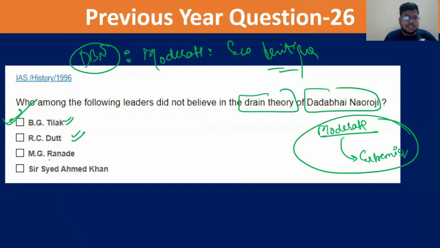RC Dutt, we have discussed. MG Ranade, we have discussed. So these are the people we know must have supported the drain theory. What about Sir Syed Ahmad Khan? No, he did not support it.